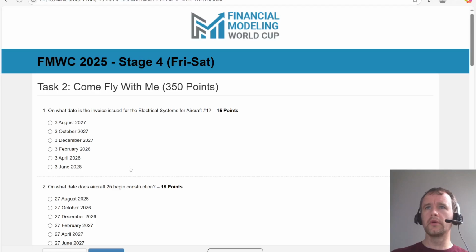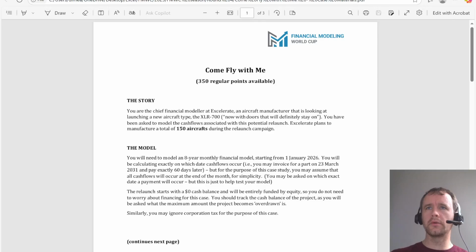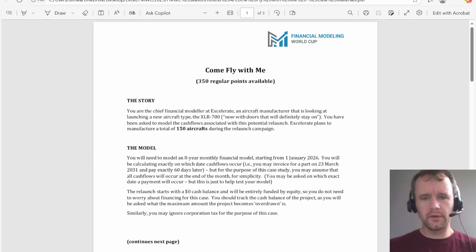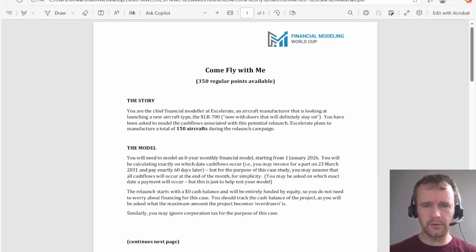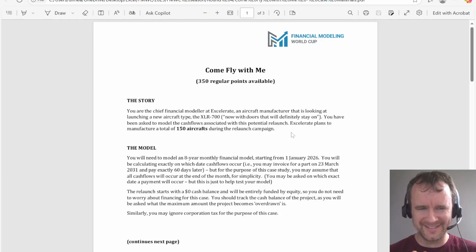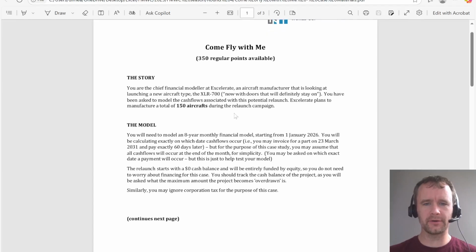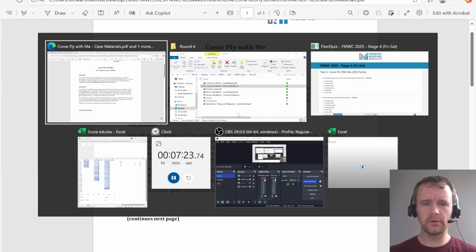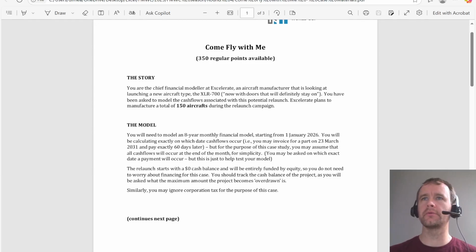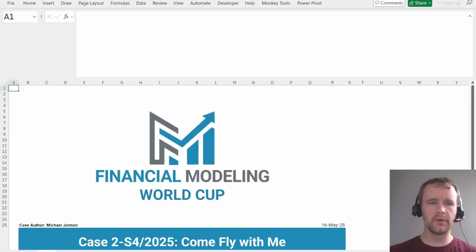Okay. So open up the file and open up the Excel file. Okay, Chief Financial Officer, looking at launching a new type of aircraft, now with doors. Plans to manufacture a total of 150 aircraft during the relaunch campaign. Why has the Excel file not opened up? Please open up now. That's better.